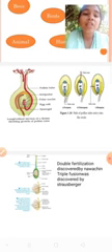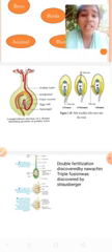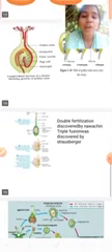Next, the entry of the pollen grain into the ovule through the chalaza is called chalazogamy. The second picture is chalazogamy. Next, the entry of the pollen grains into the ovule through the integuments is called mesogamy. The third picture is mesogamy.